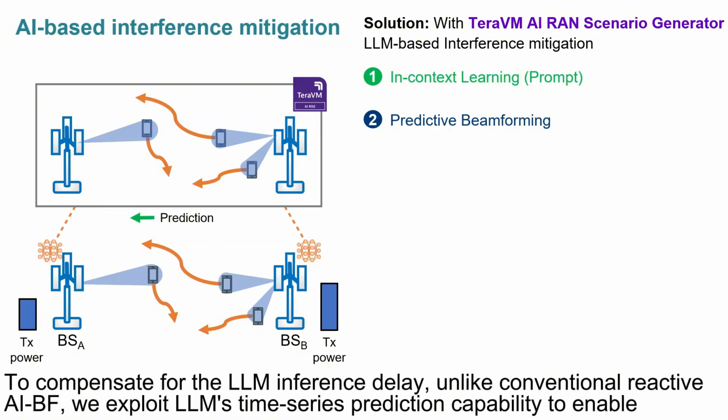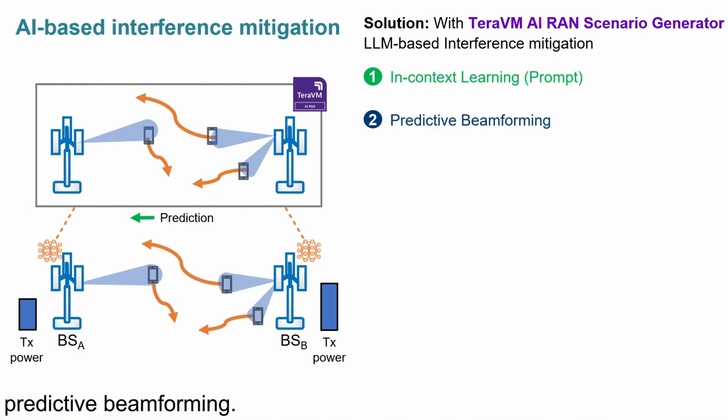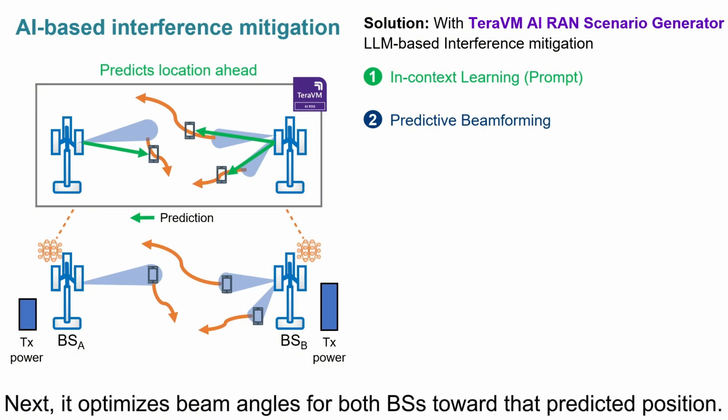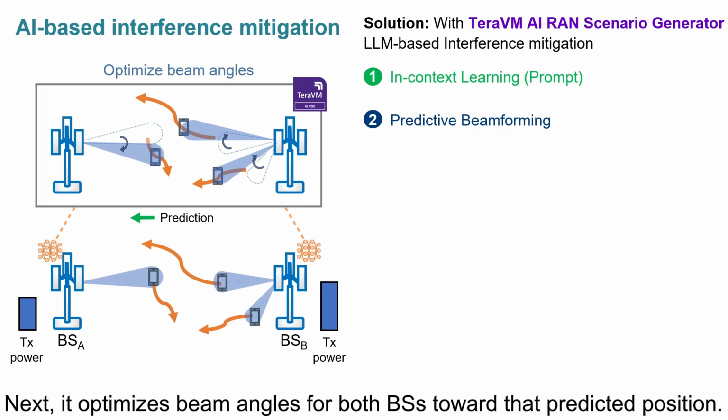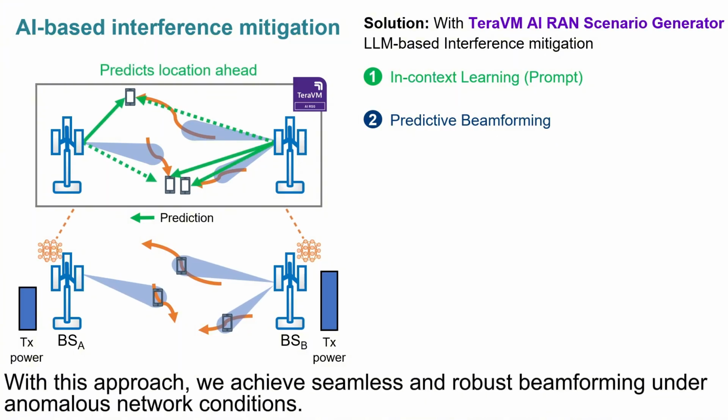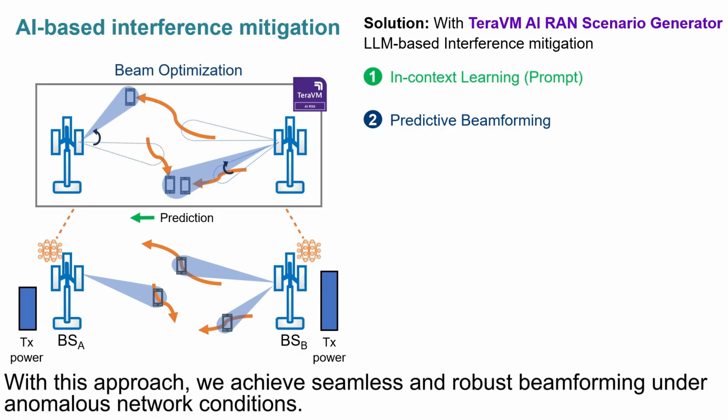To compensate for the LLM inference delay, unlike conventional reactive AI beamforming, we exploit LLM's time series prediction capability to enable predictive beamforming. First, it predicts the UE's next location one step ahead. Next, it optimizes beam angles for both base stations toward that predicted position. As the UE keeps moving, it repeats the one step ahead prediction. With this approach, we achieve seamless and robust beamforming under anomalous network conditions.